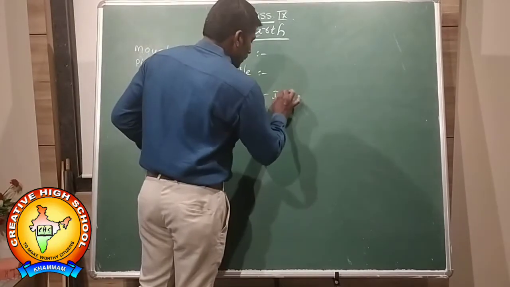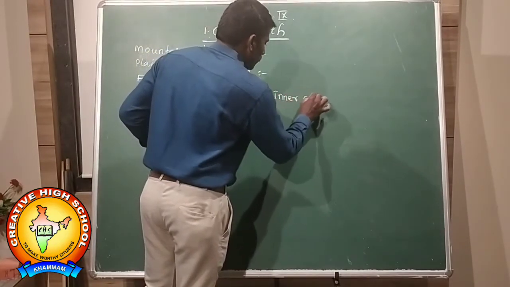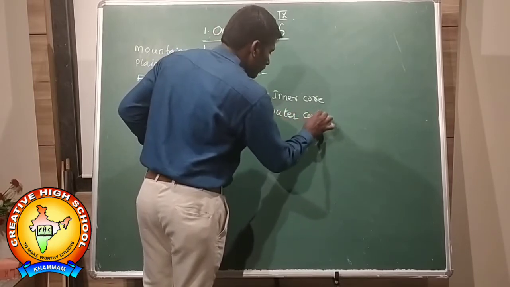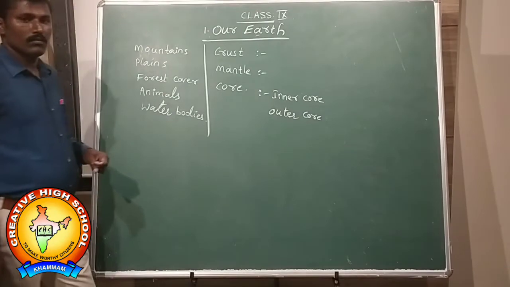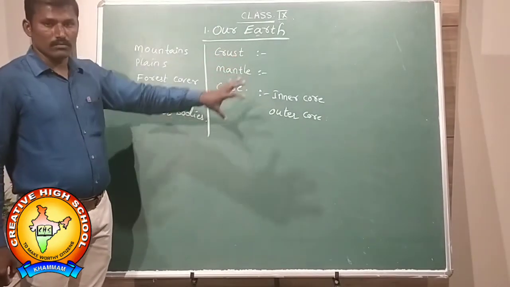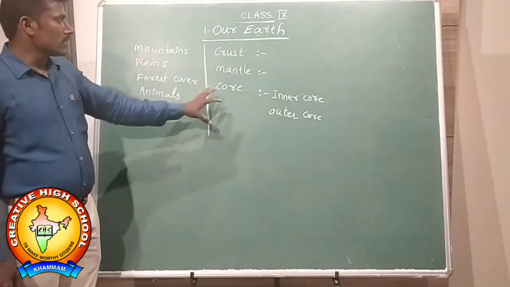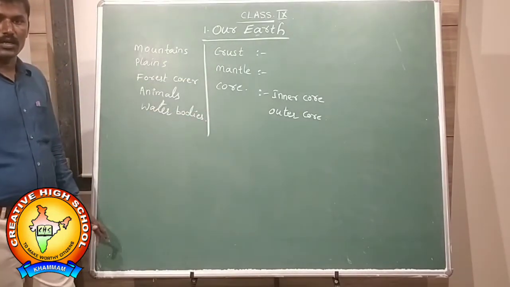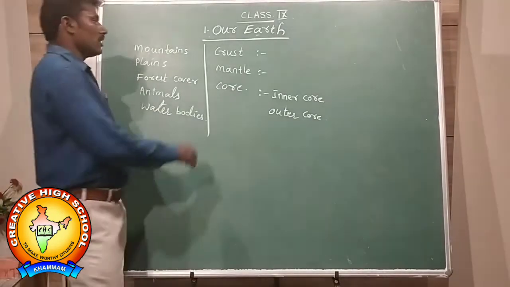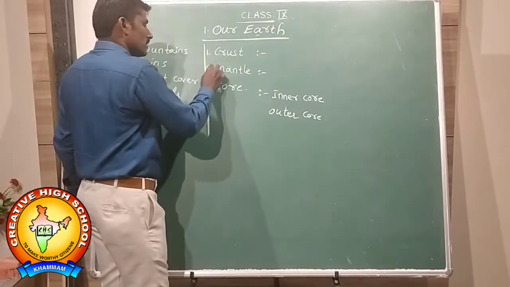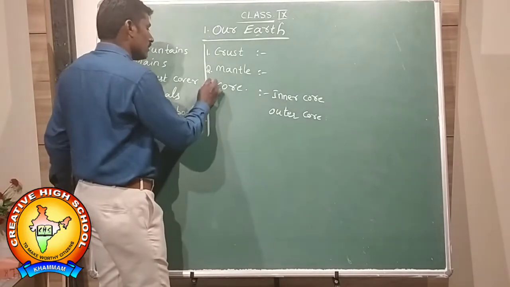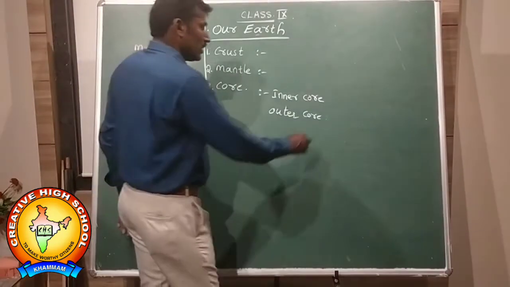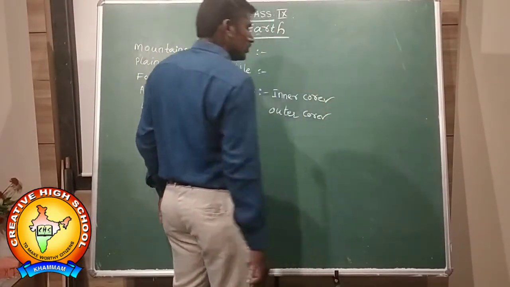In this, inner core and outer core, this is the internal structure of the earth. If we see the internal structure of the earth, there are three types of layers. One is the crust, second one mantle, third one core. In this core, inner core and outer core are there.